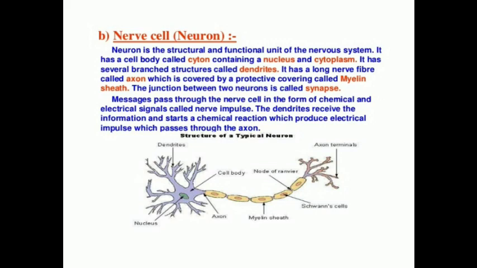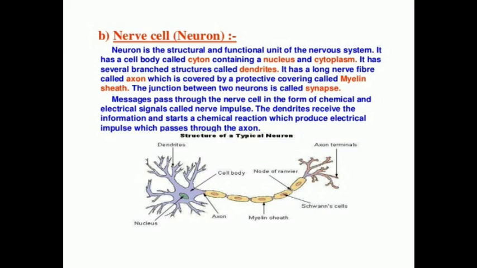Firstly we will see about the cyton. The cyton contains a nucleus, and it also possesses cytoplasm. Beyond that, it also contains Golgi apparatus, neurotubules, and a very important term here called Nissl granules.